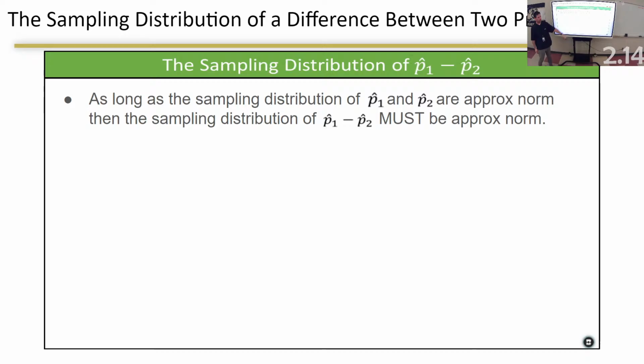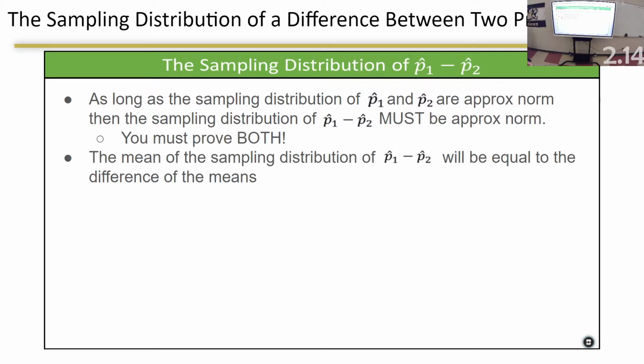As long as the sampling distribution of p hat sub 1 and p hat sub 2 are approximately normal, then the sampling distribution of p hat 1 minus p hat 2 will be approximately normal. It will be, always. You do have to prove both.